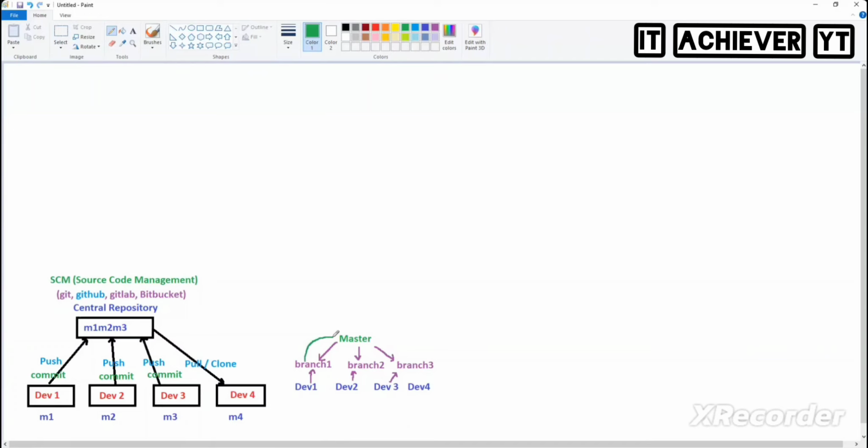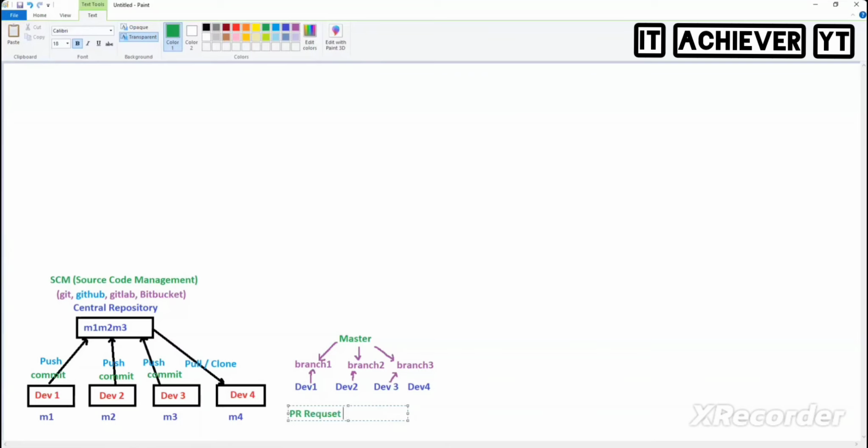Is it good? No. For that reason, we have something in between: a manager or team leader will be there, and you need to ask for approval. We call it a pull request. What is a pull request? PR request. I'll be teaching deeper on Git when we go to the Git topics, but I want you to understand what exactly Git does. So the code review will be happening here. This developer one will create a PR request. What is PR meaning here? Pull request.